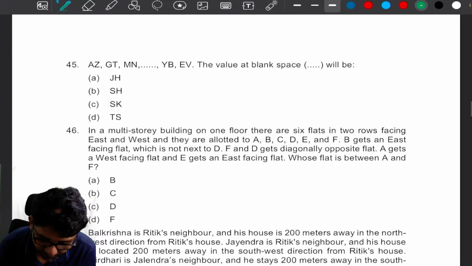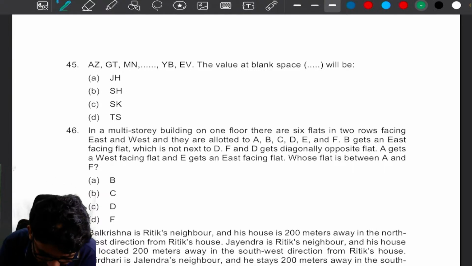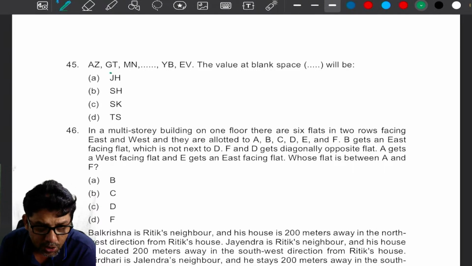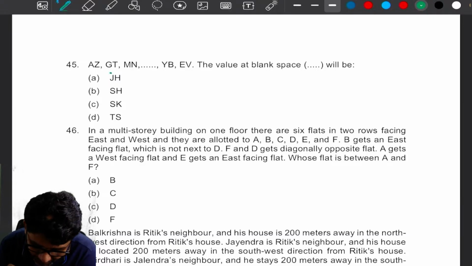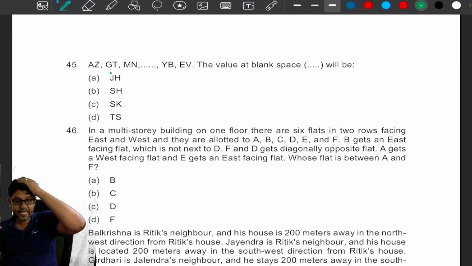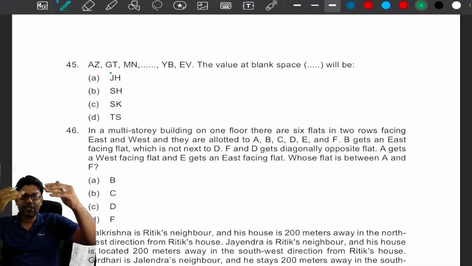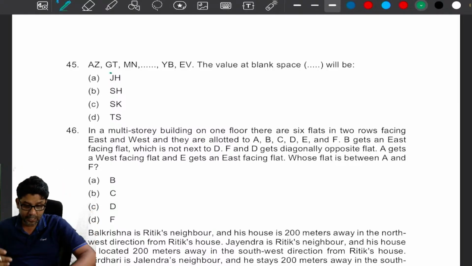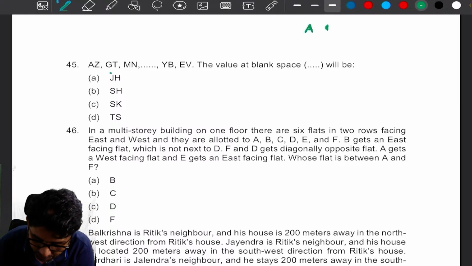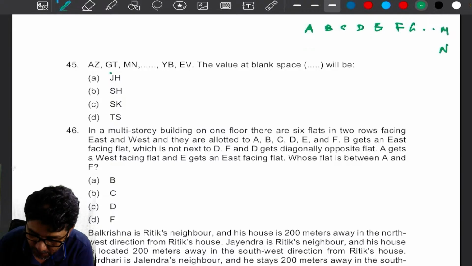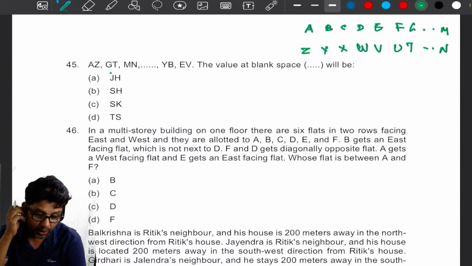Next, alphabetic series. A Z G T M N dot dot dot Y B E V. The value of the blank space. Can you please tell me, my dear? A Z G T M N. Sir, how, sir? Actually, it is mirror image, my dear. Look at the mirror image very carefully. See, A, B, C, D, E, F, G, up to M, N. Here Z, Y, X, W, V, U, T. It goes on like that, right?